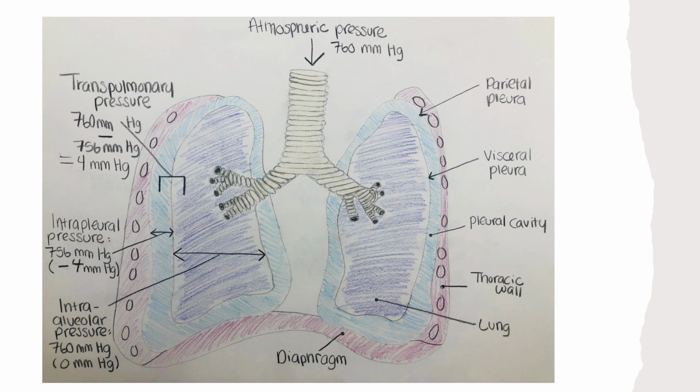Therefore, negative pressure is pressure lower than the atmospheric pressure, whereas positive pressure is pressure that is greater than the atmospheric pressure. A pressure that is equal to the atmospheric pressure is expressed as 0.